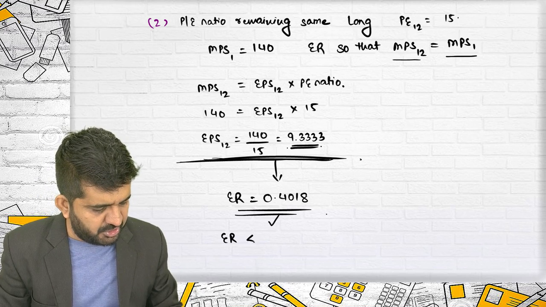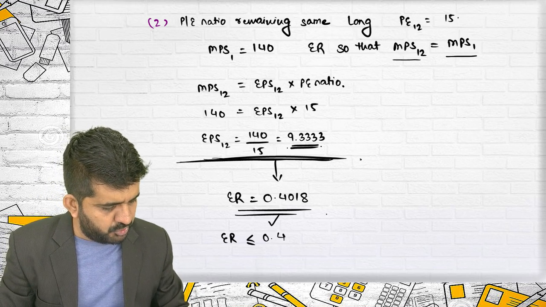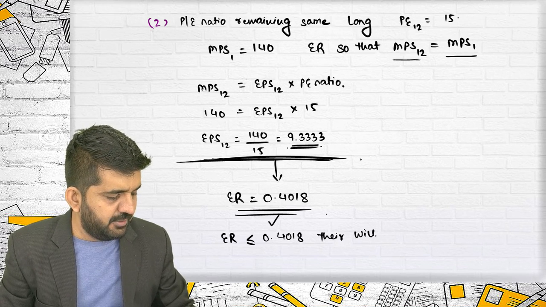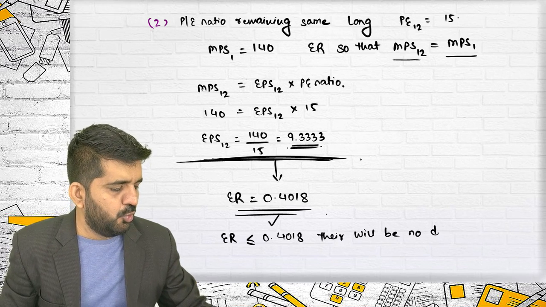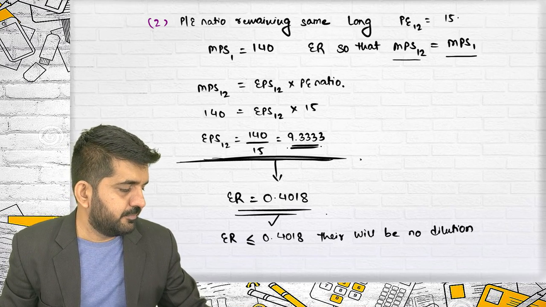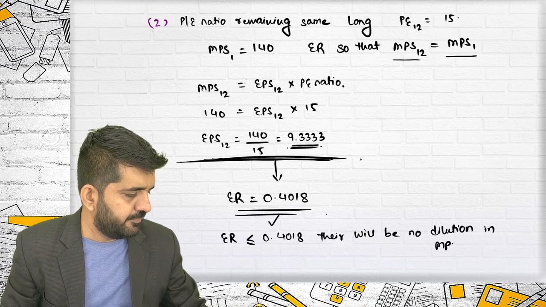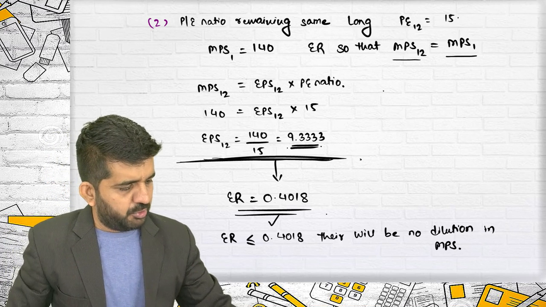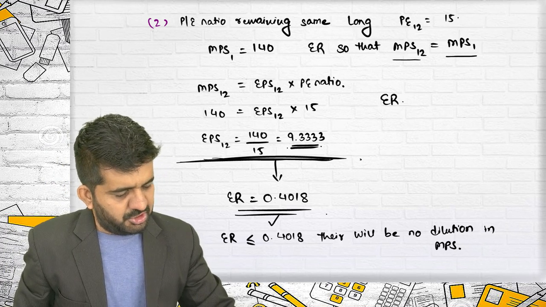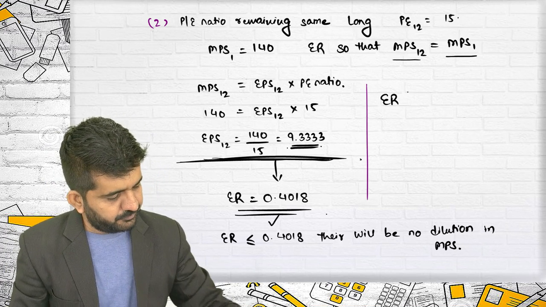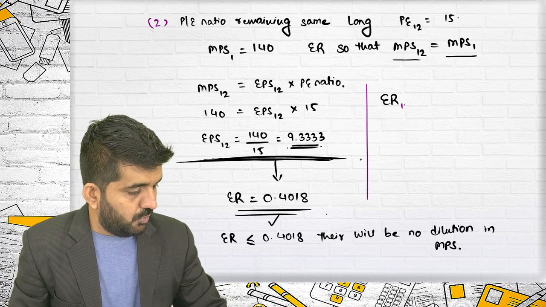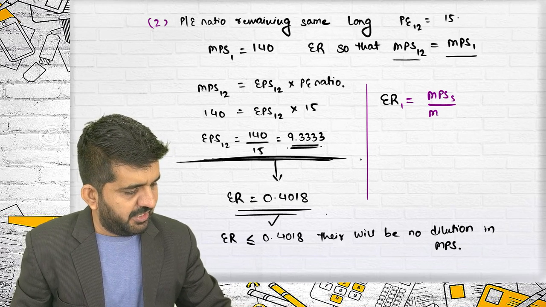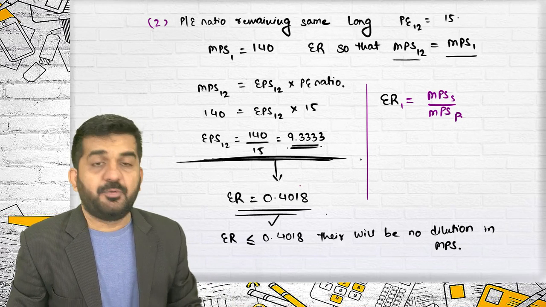If the exchange ratio is less than or equal to 0.4018, there will be no dilution in MPS. Sir, why can't we find this? The exchange ratio should be MPS of the selling company divided by MPS of the purchasing company.